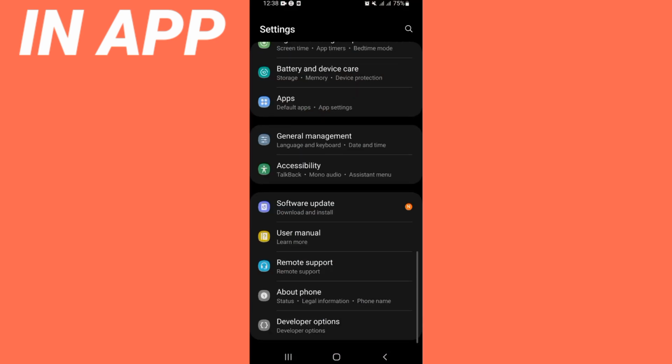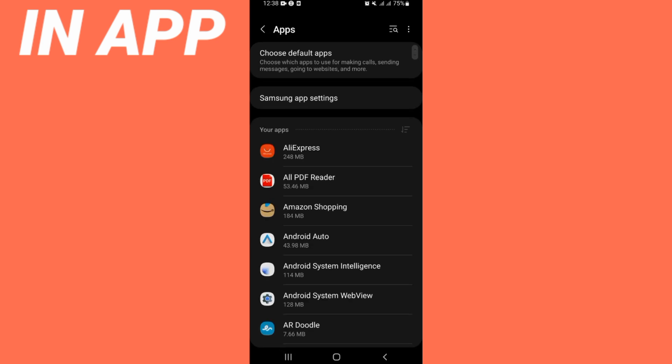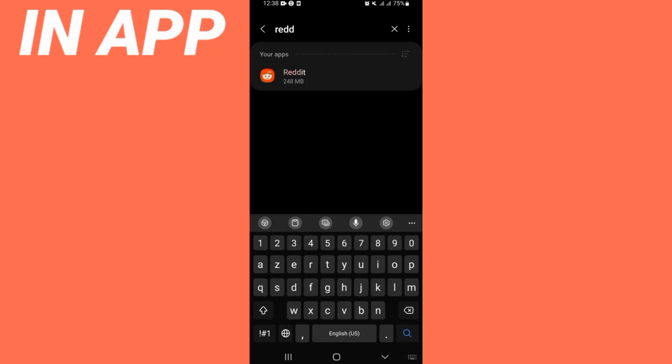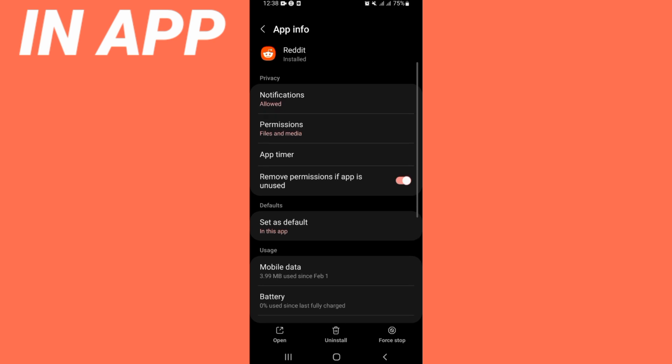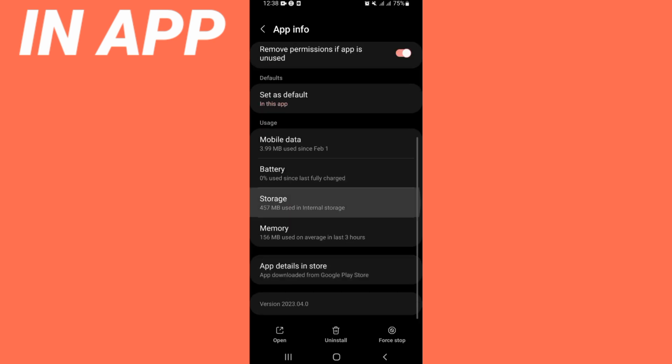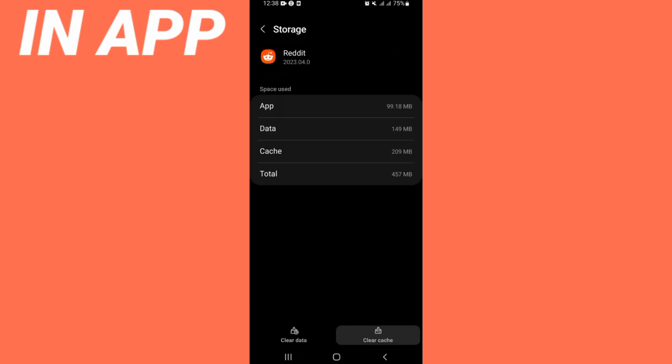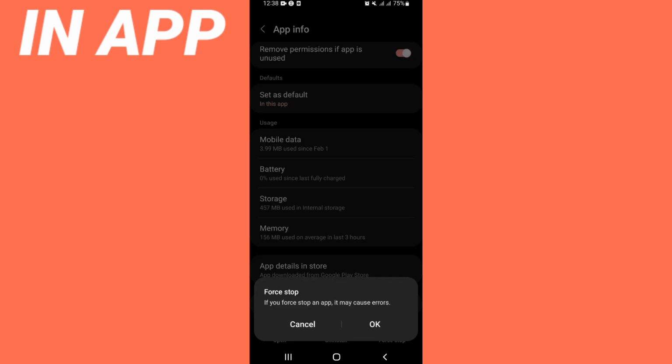So first open the settings of your mobile phone, click on the apps option, search for Reddit and click it. Here you will find this list of options. Come to storage, click clear cache and go back. Click here on force stop at the corner of the screen and click OK.